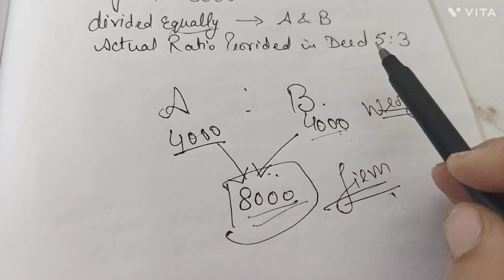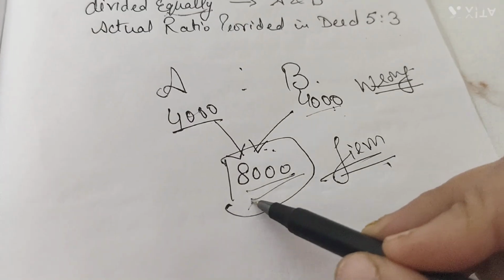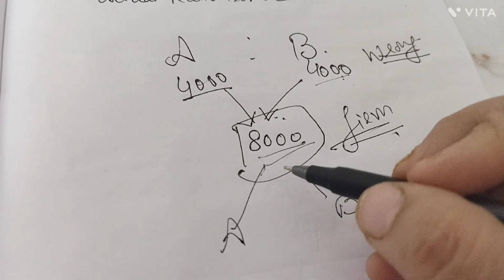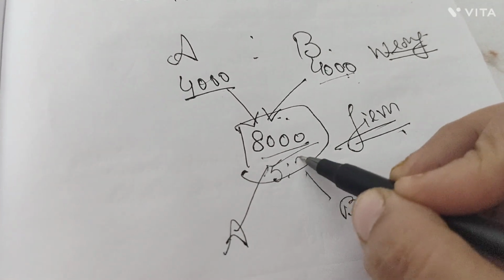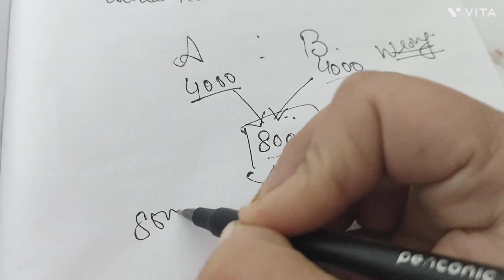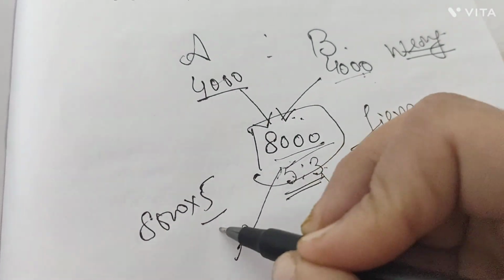This 8,000 is to be distributed now in the ratio 5 is to 3. So A and B should distribute this profit in the ratio 5 is to 3. So 8,000 multiplied by 5 divided by the total of your ratio, that is 8.